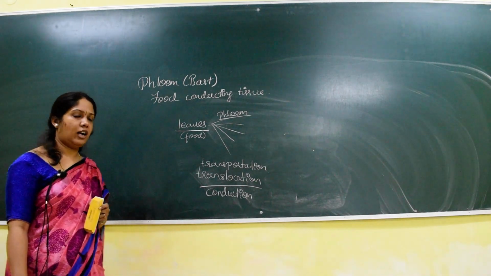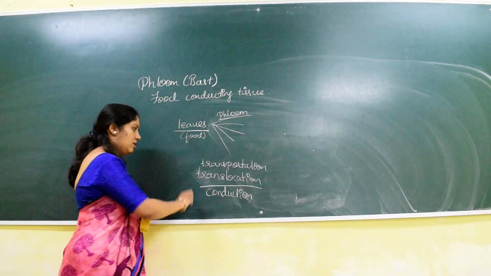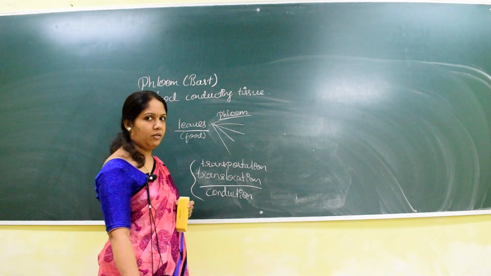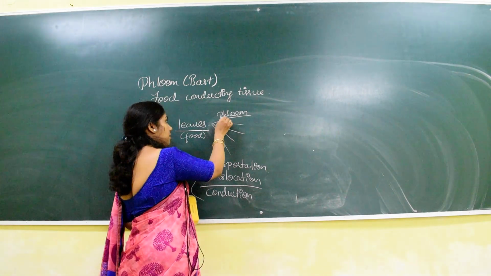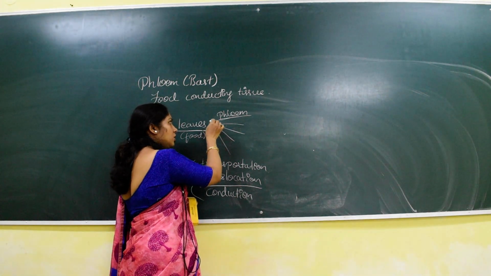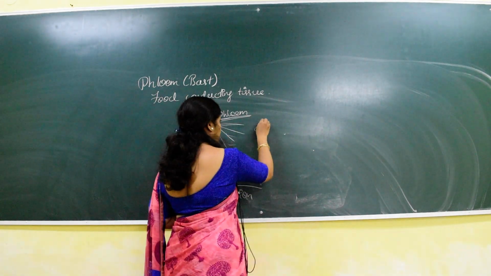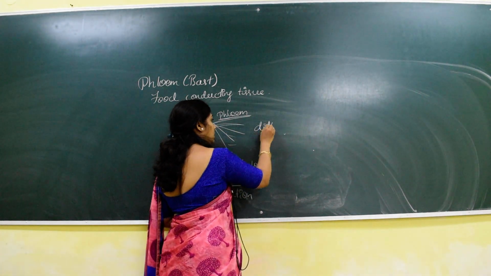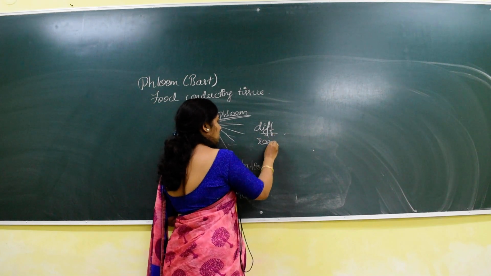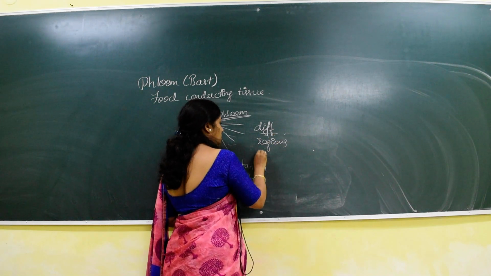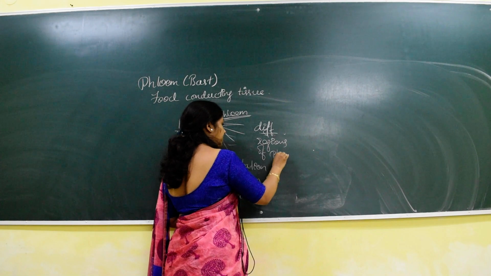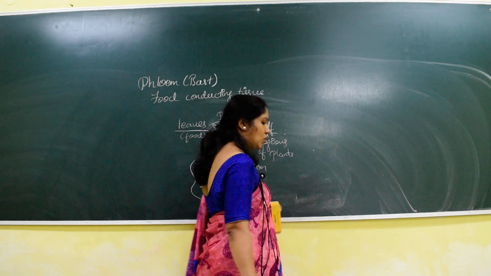All the words give somewhat similar meaning. So here the phloem is a tissue which helps in translocation or conduction of food to the different regions of a plant, especially the roots.